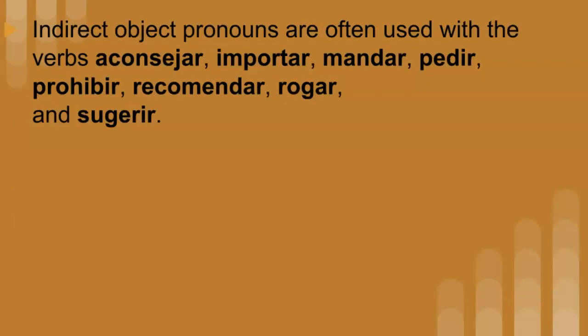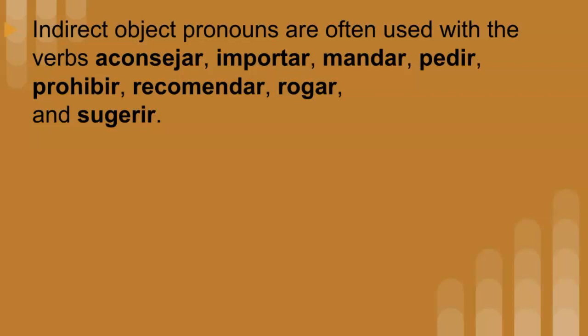Here's another rule for you to be familiar with, and this isn't so much a rule as it's more of a suggestion, but a lot of times you'll use an indirect object pronoun with some of these verbs of will or influence, specifically with the verbs aconsejar, importar, mandar, pedir, prohibir, recomendar, rogar, and sugerir. If you don't want to copy all of those down, you could simply go back to your word bank and put a star or underline by those verbs specifically. But here are a couple of examples of what that might look like when I say that you would use an indirect object pronoun with them.